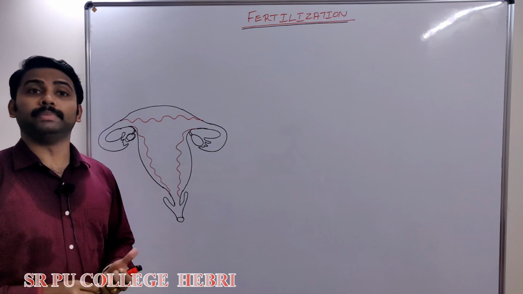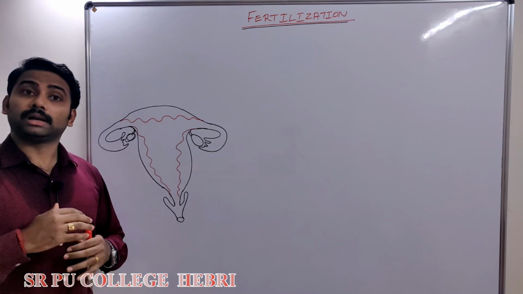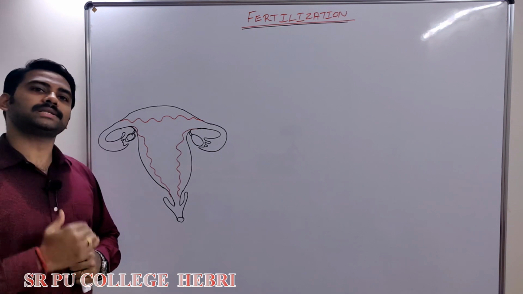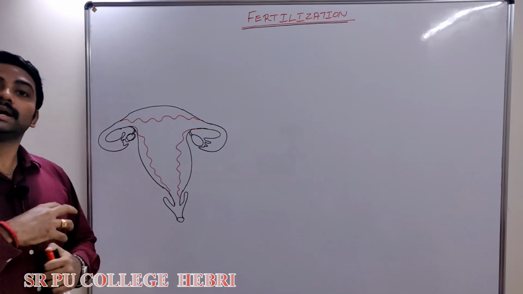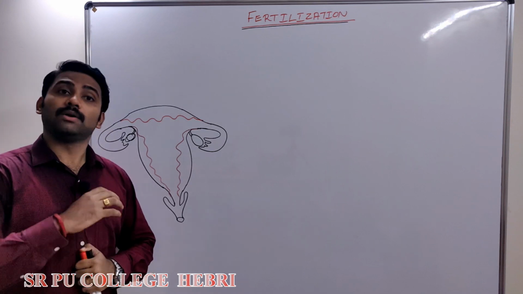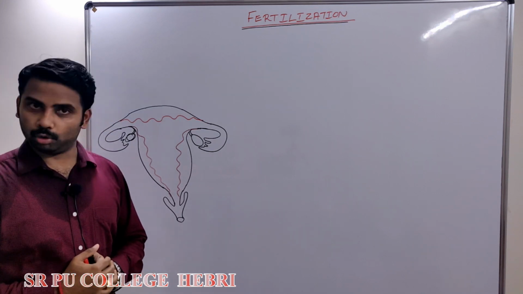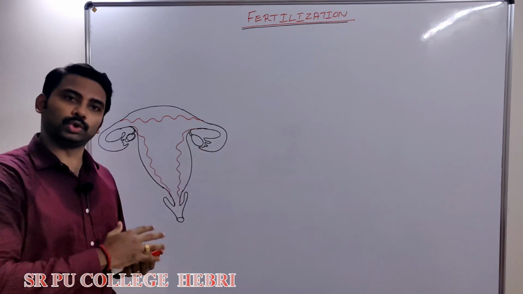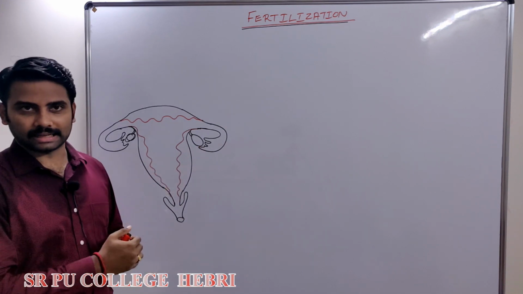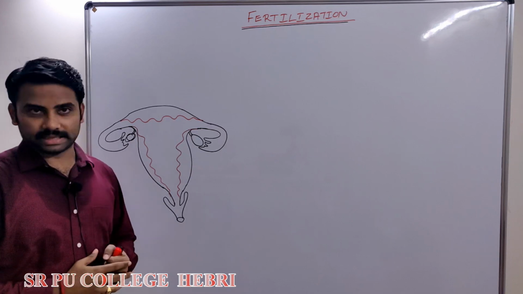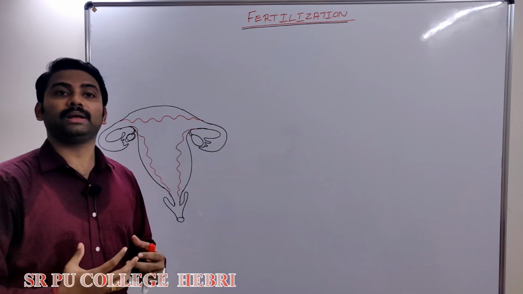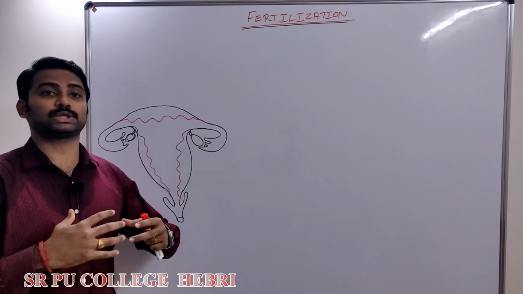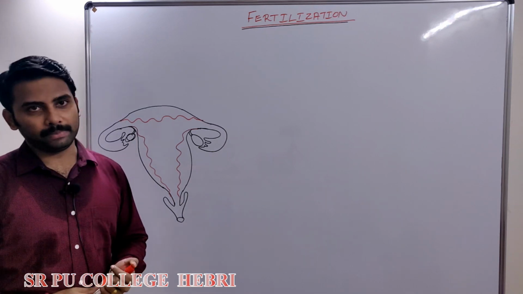I told you at the beginning of the chapter that reproduction occurs through a few events, right? The first event in reproduction is gametogenesis, meaning formation of sperm and ova, that we already completed in spermatogenesis and oogenesis, right? Even we discussed in the last lecture the menstrual cycle, by which a female prepares her uterus to give birth to a baby, to provide space for the growth of the baby, right?